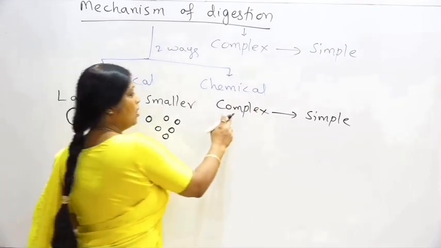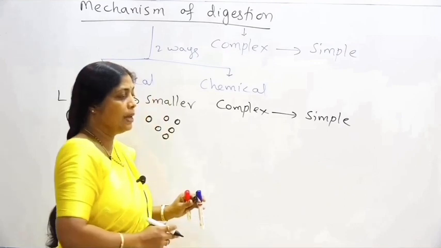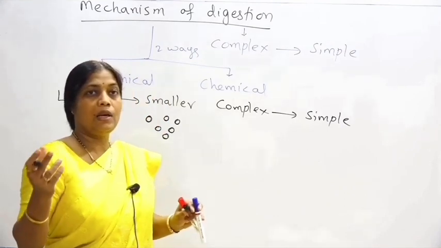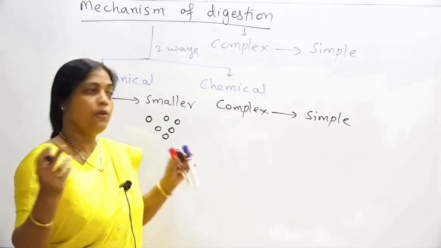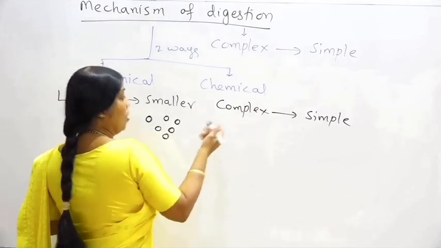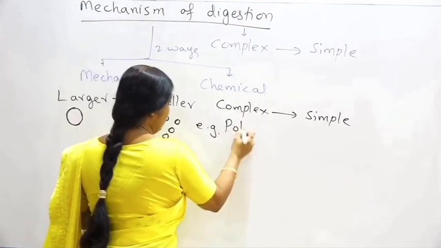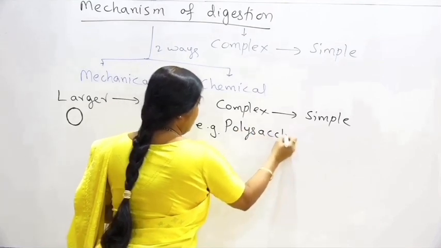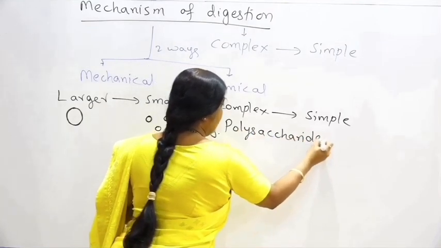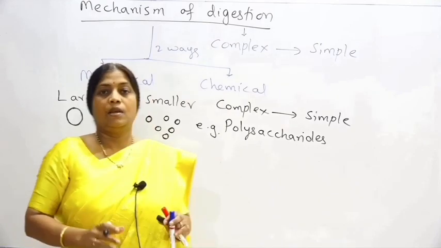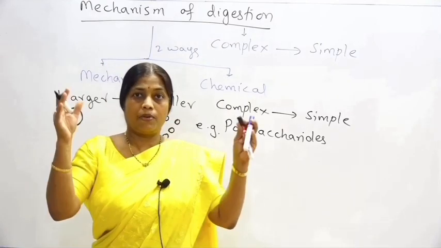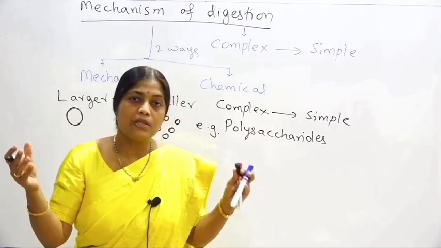Now for example, take larger complex food substances like complex carbohydrates, for example polysaccharides. Poly means many, saccharide means sugar.